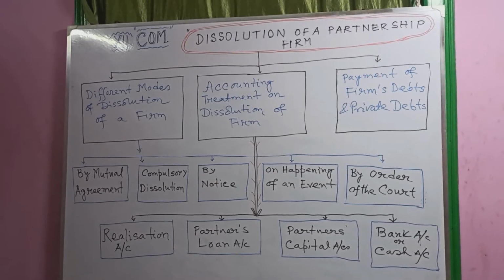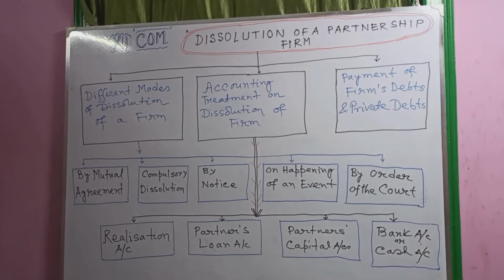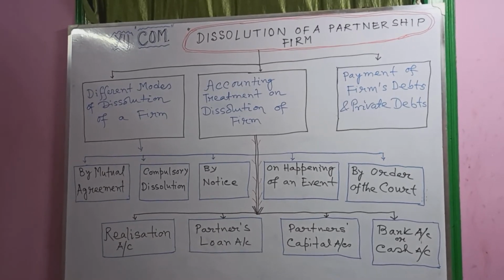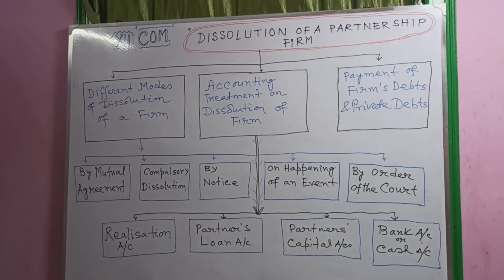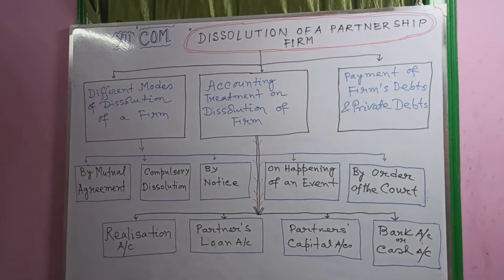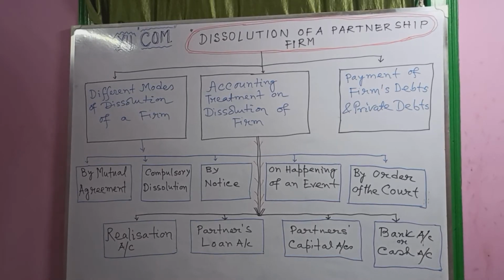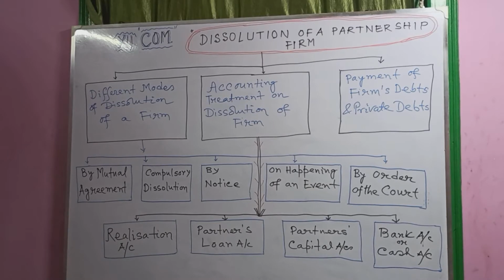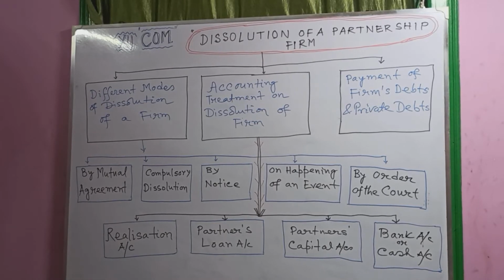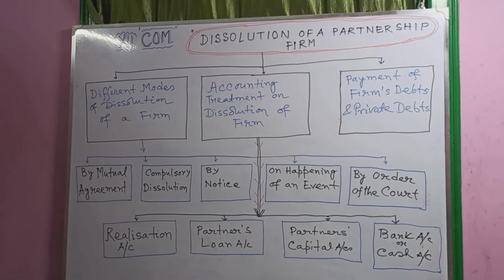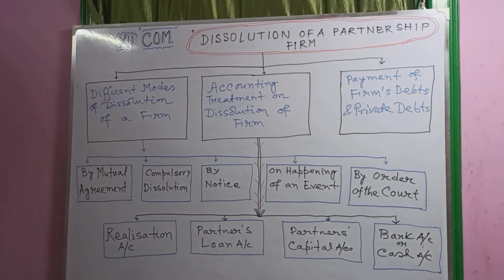Next, by order of the court. Under the Partnership Act, Section 44, the court may dissolve the partnership firm due to the following circumstances. Number 1, when a partner becomes of unsound mind. Number 2, when a partner, other than the partner filing the suit, becomes permanently incapable. Number 3, when a partner is guilty of misconduct that may harm the partnership.